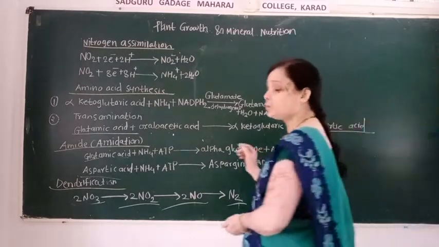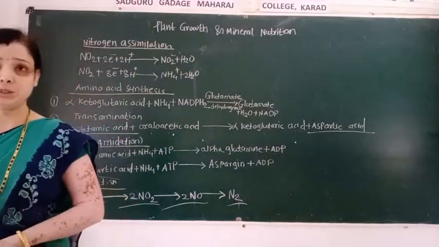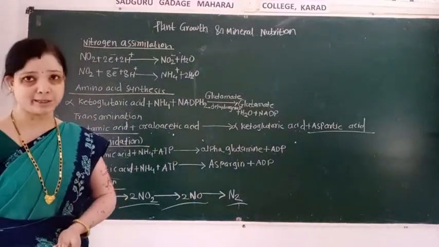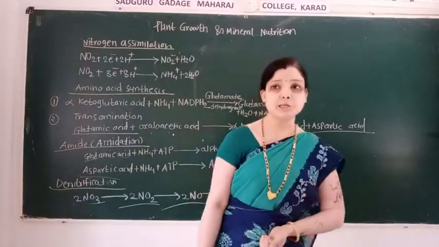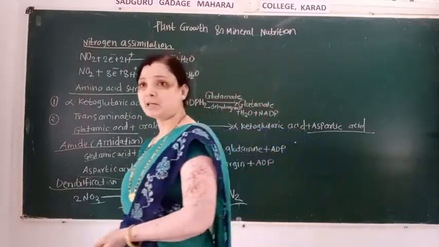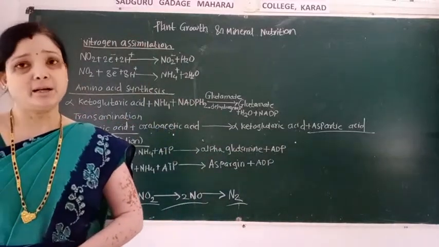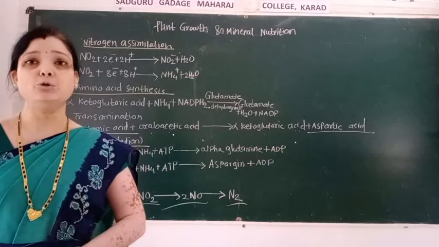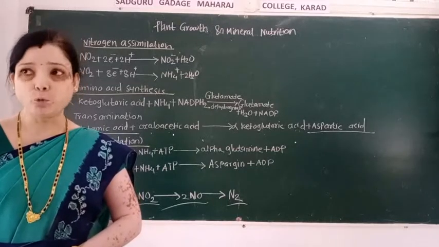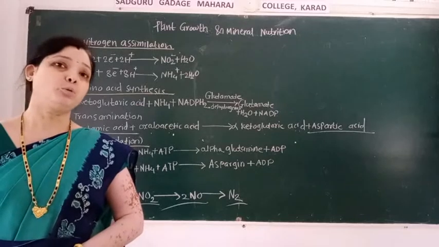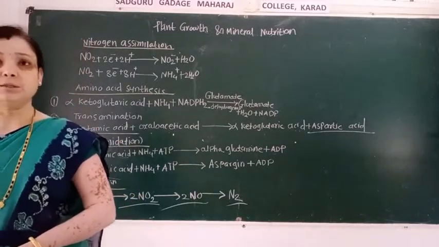Which microbes are involved in the process of denitrification? The first example is Pseudomonas. Another example is Thiobacillus. These microbes are involved in the process of denitrification.